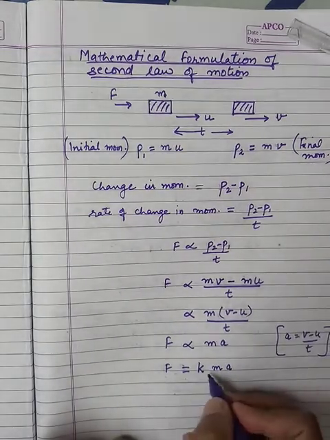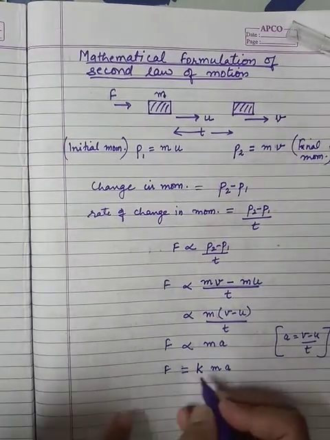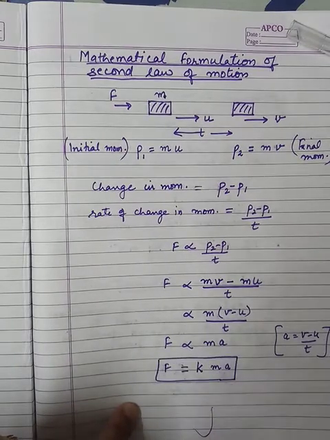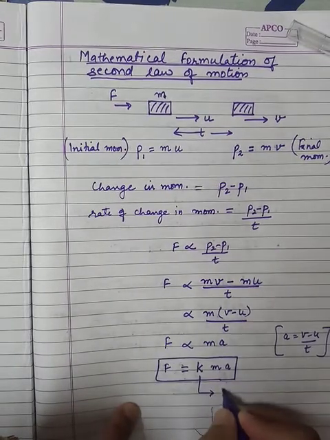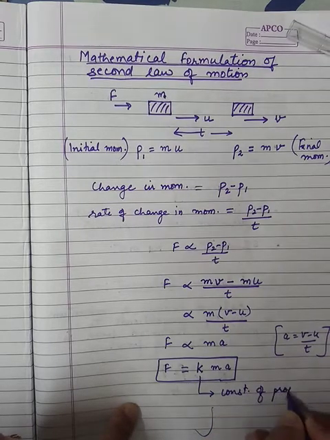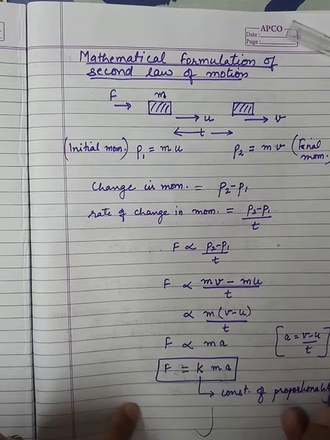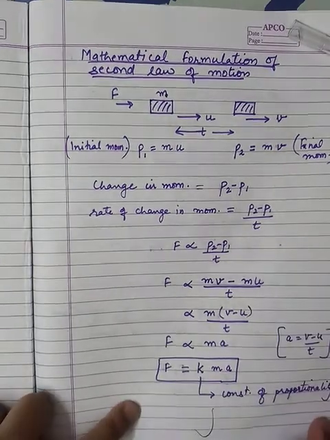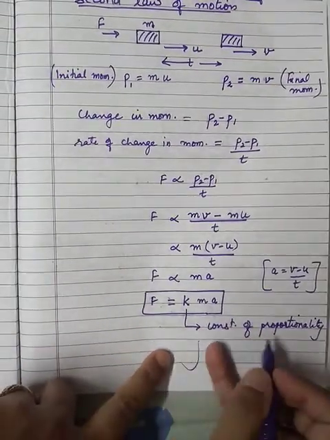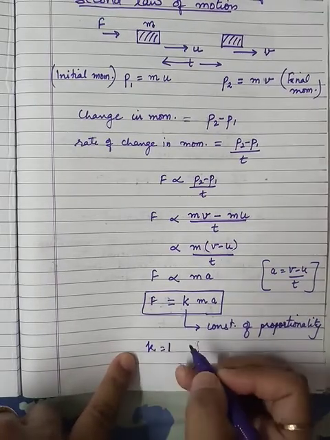So F is equal to KMA, where K is the constant of proportionality. The constant of proportionality has the value 1.